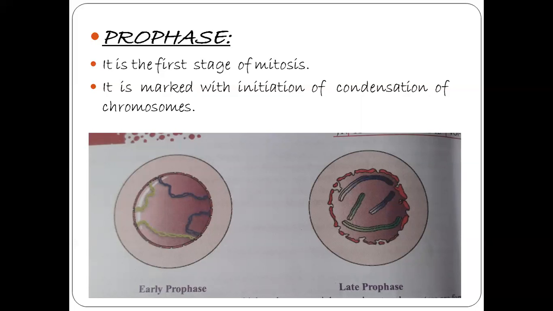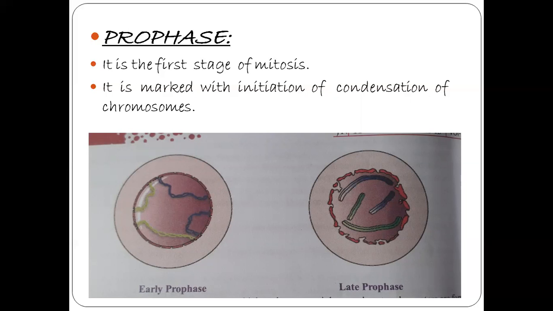Prophase is the first stage of mitosis, and it follows the S and G2 phases of interphase. In interphase, there are 3 phases: G1, S, and G2. After the S and G2 phases, mitosis starts. In the S phase, the new DNA molecules are formed.